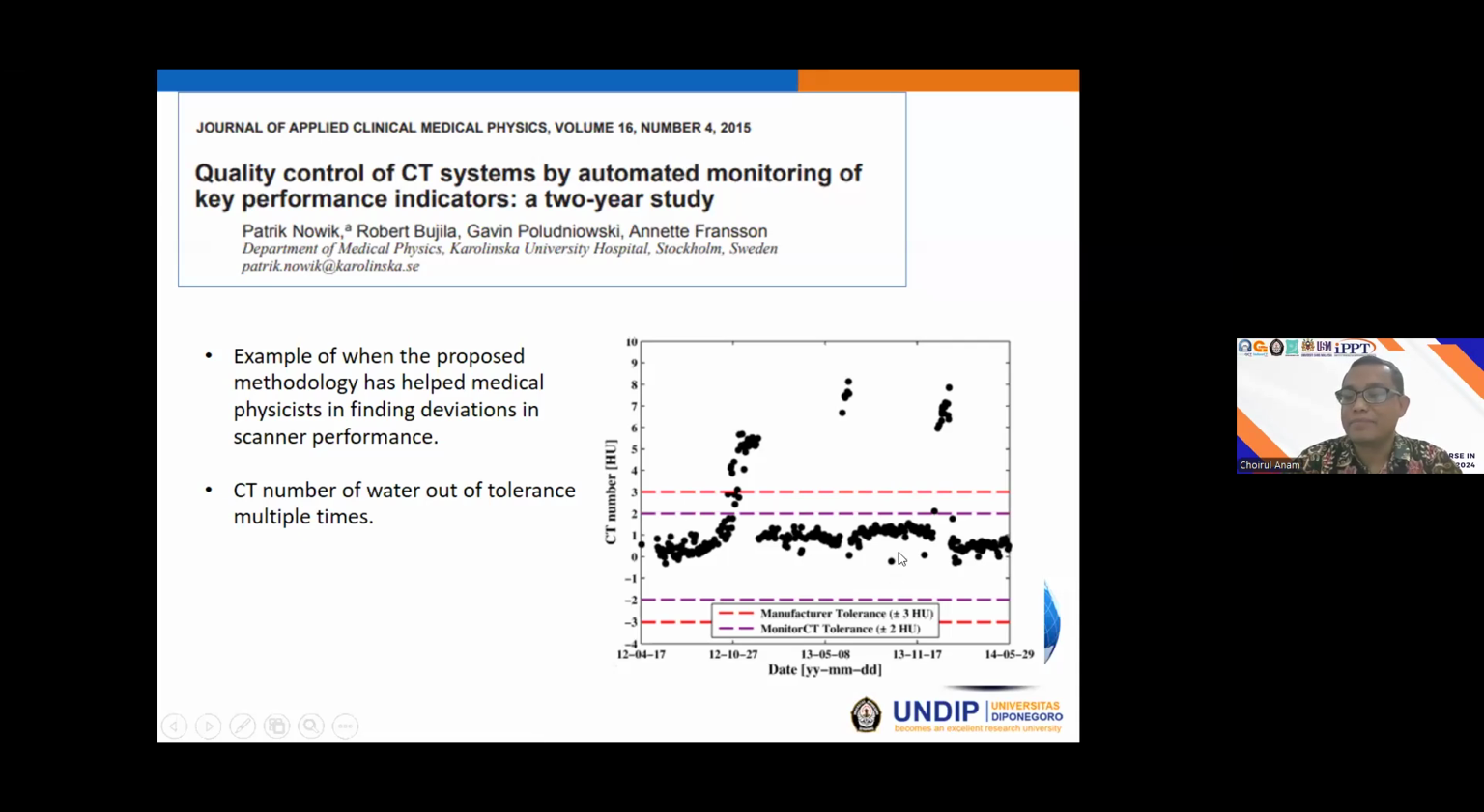And sometimes maybe there are problems again, and then the CT number goes out of the tolerance level, and then effort is taken, and then it goes back to the standard level again. So it is important to measure the CT number accuracy regularly, because sometimes our equipment is not in good performance.